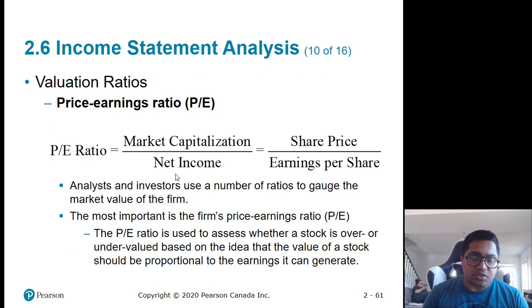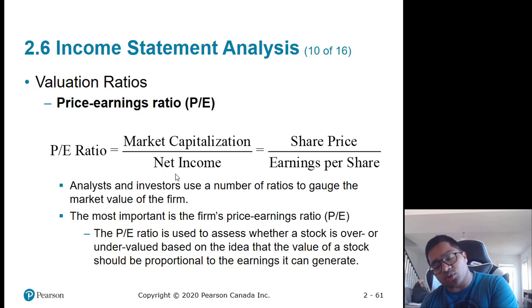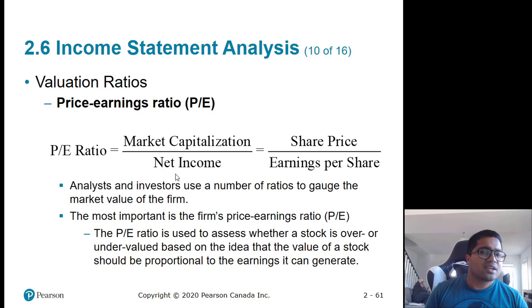Now these are important ratios. Valuation ratio means how expensive the company is for investors in the market. If the PE ratio is very high, it means the company is extremely expensive. If the PE ratio is lower, it means the company is relatively less expensive. Now, PE ratio also indicates the potential growth that the company has. For example, if a company has higher growth potential, markets will generally pay more, so the PE ratio for those companies would be more. If a company has lower growth potential, markets would pay less for such companies. That's why the PE ratio for those companies is less.